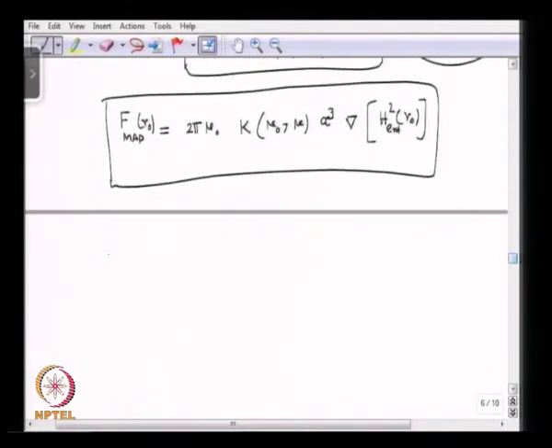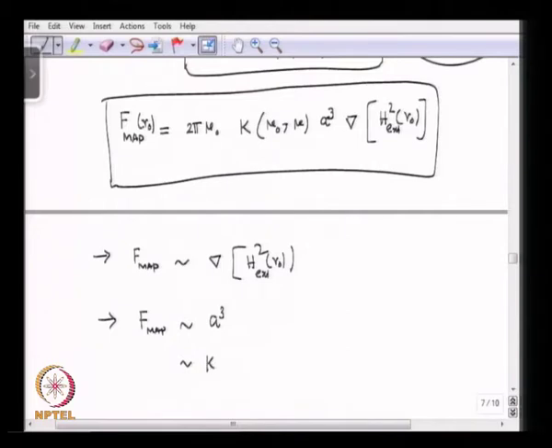Okay. So, what we see is F_MAP varies as the gradient of the square of the external magnetic field, and the magnetophoretic force varies as a cubed, and is also dependent on something similar to the Clausius-Mossotti factor. Okay, but it is in terms of the magnetic permeabilities. Okay.